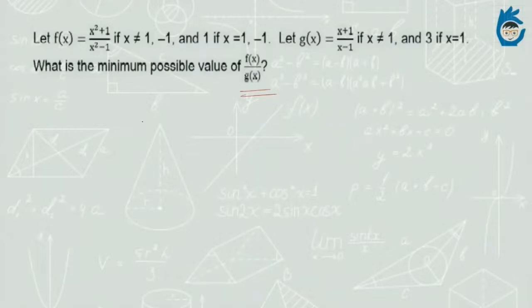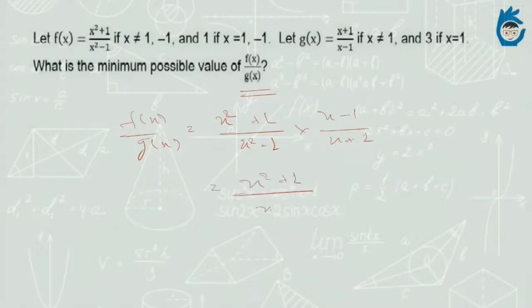So should we write down fx by gx for our purpose? Fx by gx will be x square plus 1 by x square minus 1 into x minus 1 by x plus 1. So this will be x square plus 1 by x plus 1 whole square.